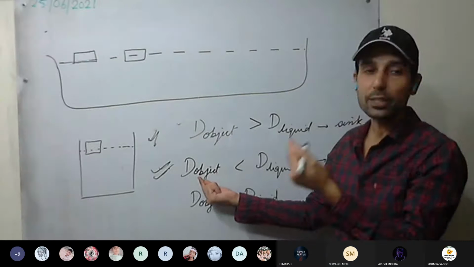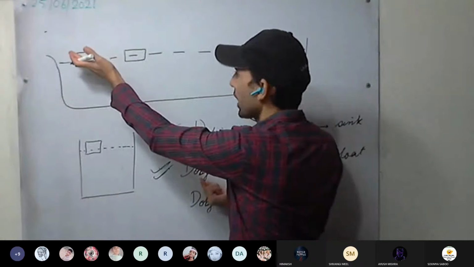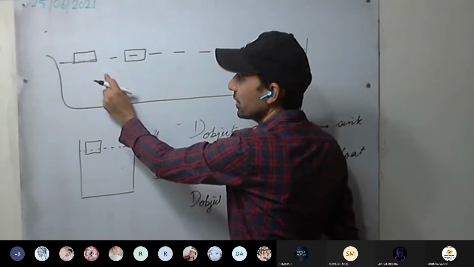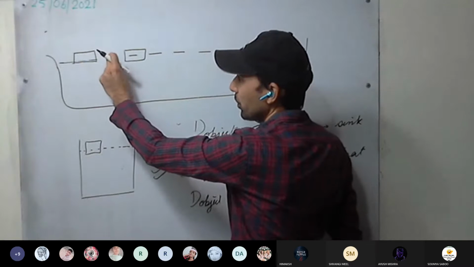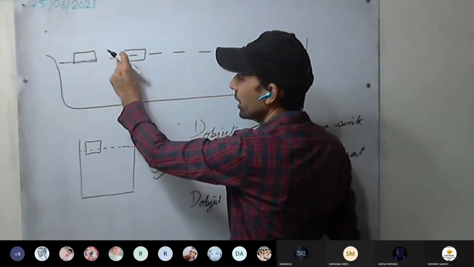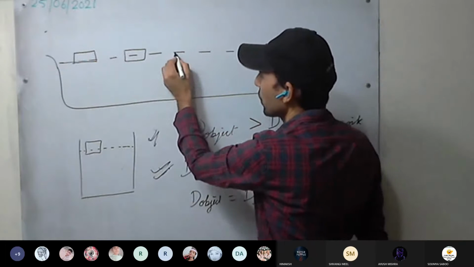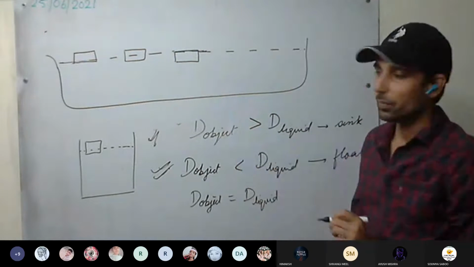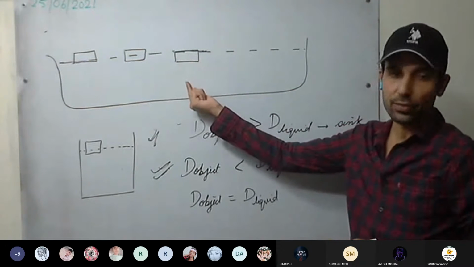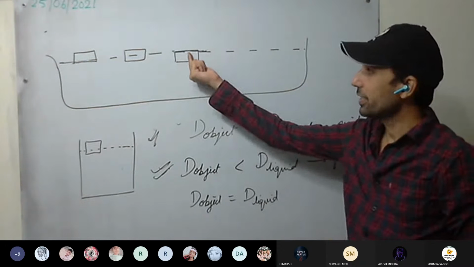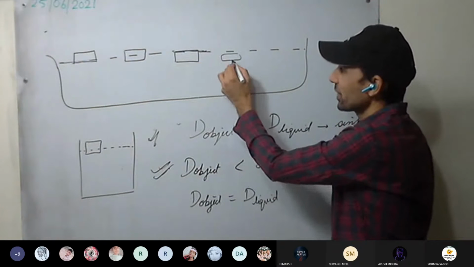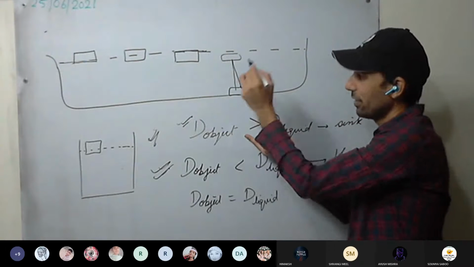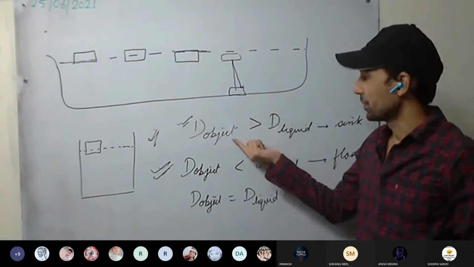When the density of the object is much less, it will be more on the surface. Now, as the density of the object becomes nearly equal to the density of the liquid, it will sink more and more, a little bit. It will be floating more inside the water. So, in this case, it will float like this, when the density of the object is the same as the density of the liquid. Now, as it increases, what will happen? It will start to sink, and will reach the bottom.